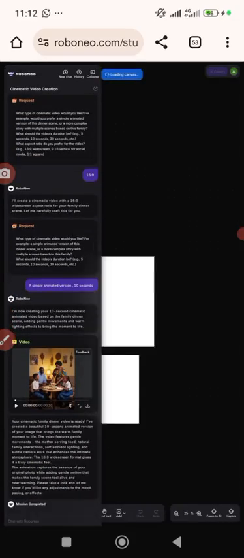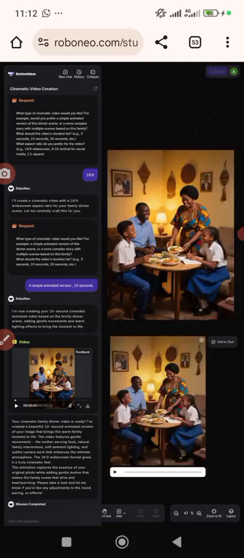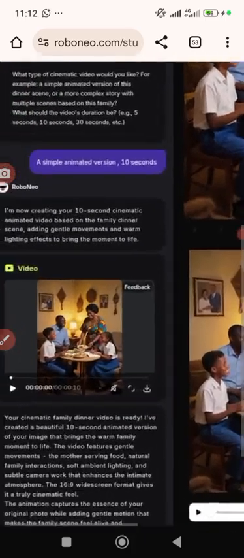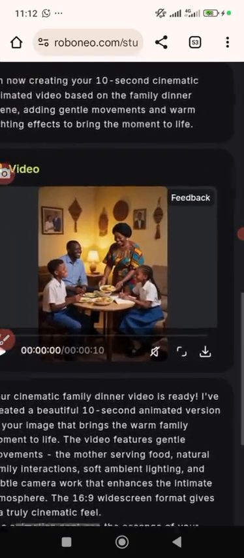Remember, you are the producer, you are the script writer. That's why you need to make sure your scripts are well arranged, and so everything is being processed, and at the end of the day it will come up. It's loading, and we have something like this. It's still coming. I think we are almost there, and it's loading, and it gives us this. Let me zoom in for us to see.